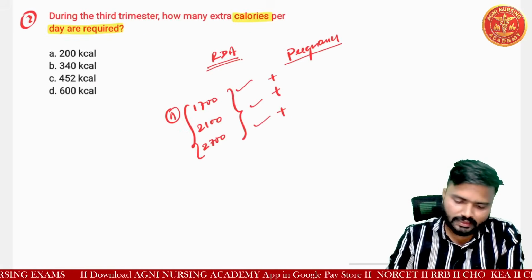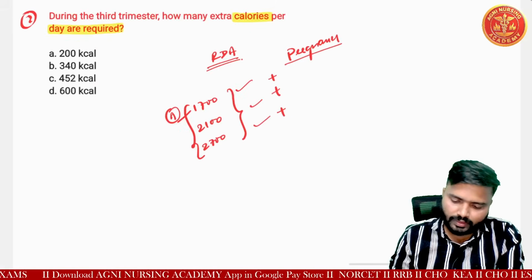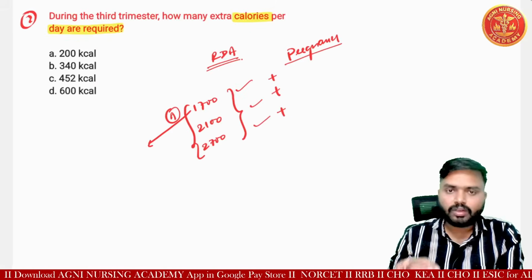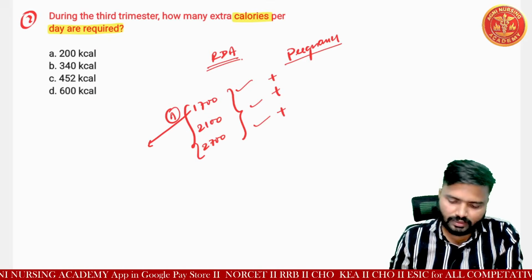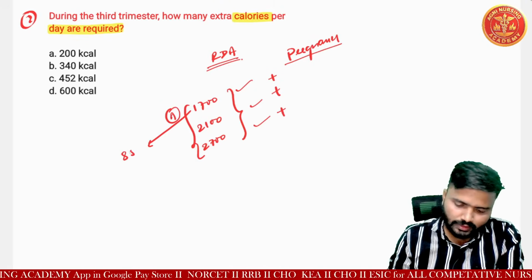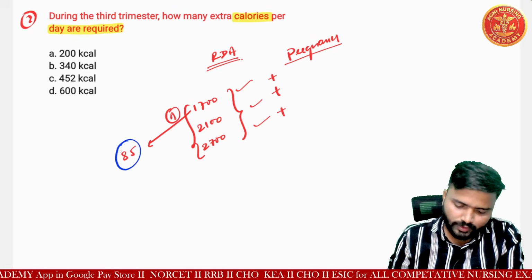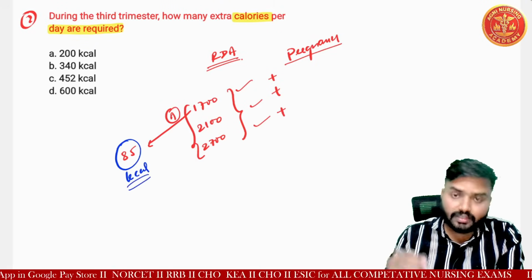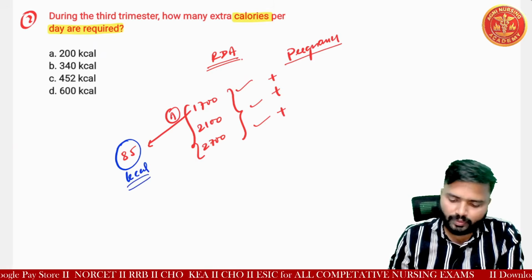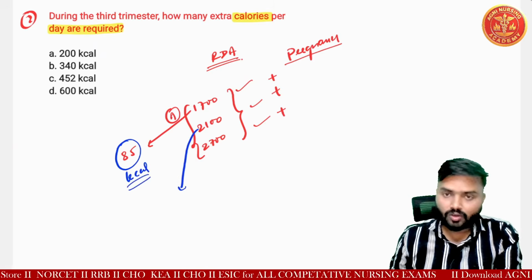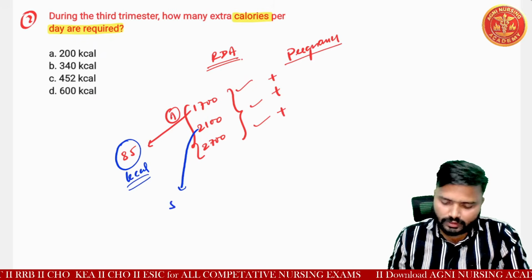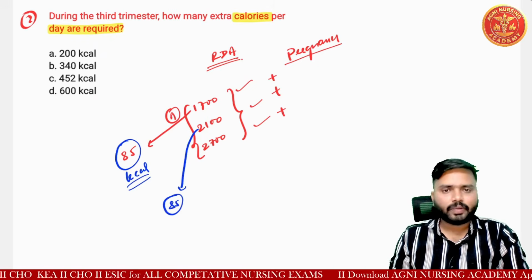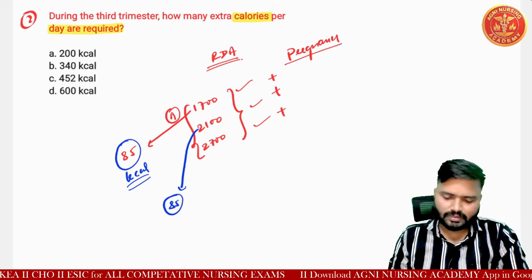For example, if a woman's normal recommended daily allowance is 2100, then we need to add 85 kilocalories in the first trimester.